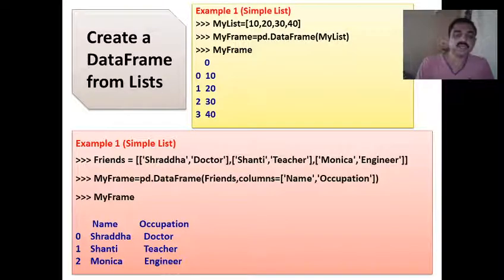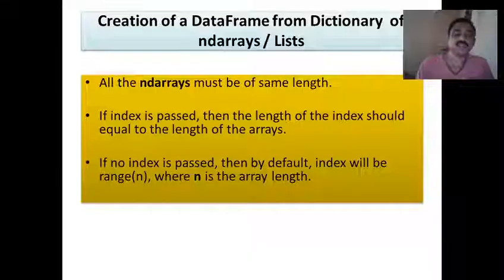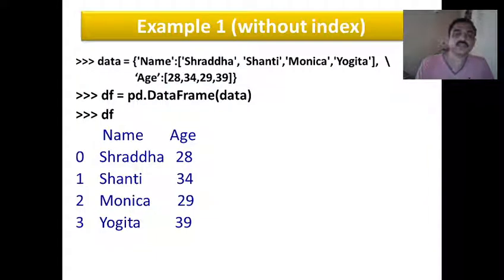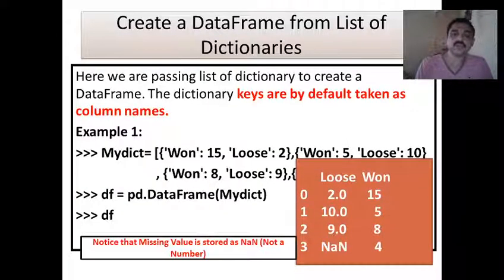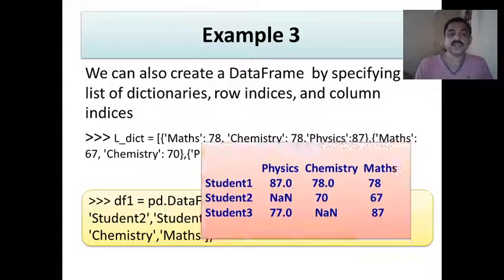We have created a data frame from a list of lists, and from a dictionary. So remember, in a dictionary, the keys of the dictionary will be taken as the column headings, and wherever values are not passed, NaN will be displayed.